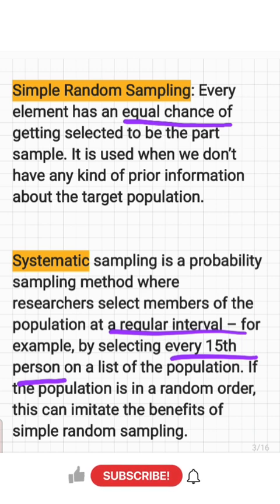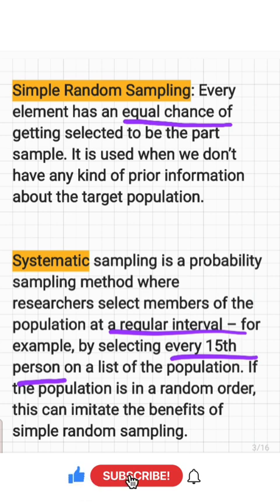This is also suitable where the population is relatively small and where the sampling frame is completely up to date. And systematic sampling is a probability sampling method where researchers select members of the population at a regular interval, or we can say it involves ordering of the universe. The ordering may be alphabetical, numerical, geographical, or on any other basis.